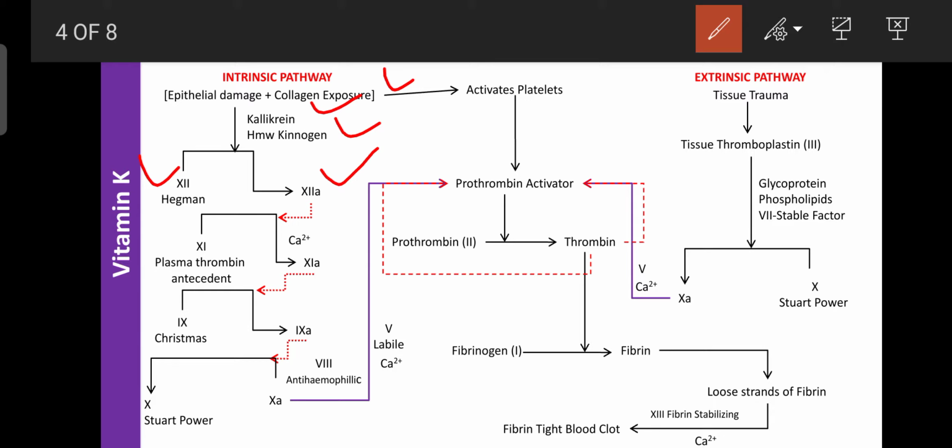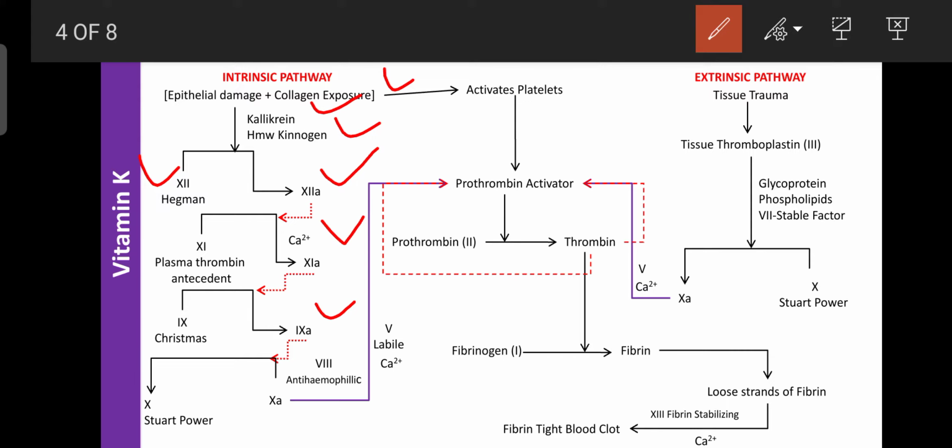Then factor 12 is essential for the conversion of inactive factor 11, the plasma thromboplastin antecedent factor, into active factor 11 in the presence of calcium. Factor 11 then activates factor 9, known as the Christmas factor.